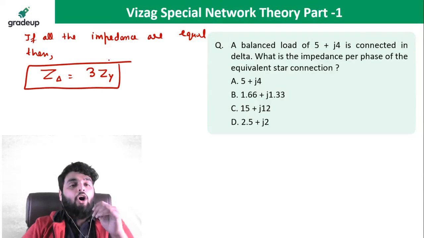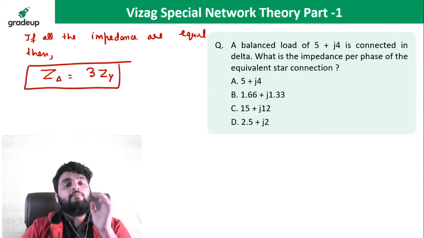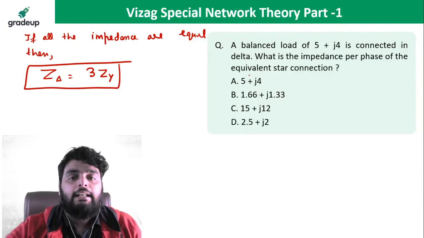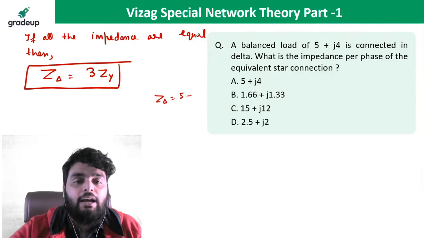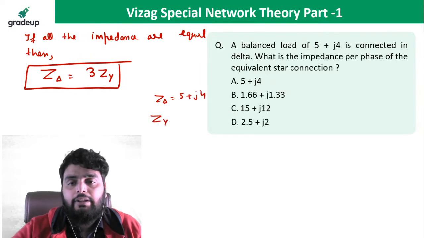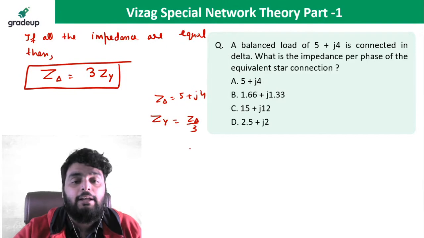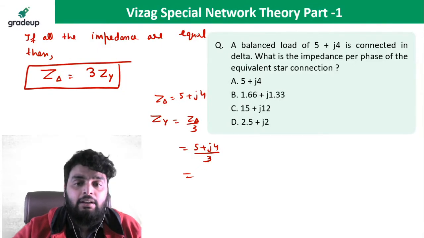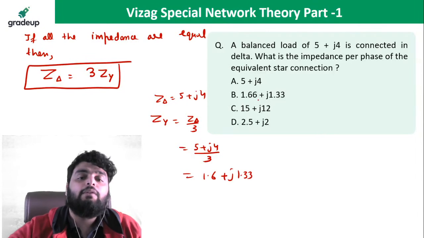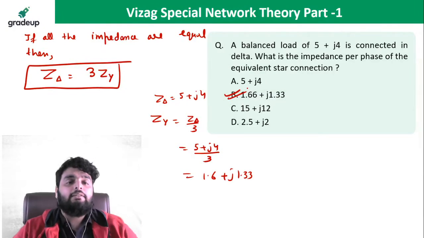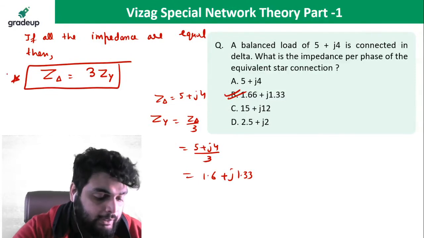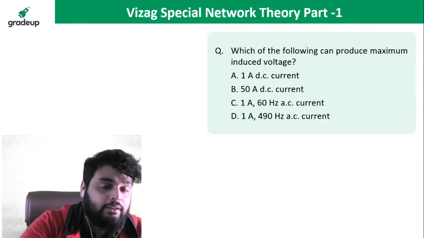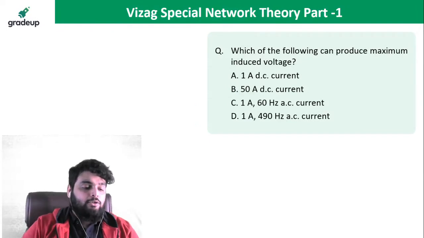Remember this point. If all the impedances are equal, then impedance of delta is equal to 3 times impedance of star. Now delta impedance is given as 5 plus J4. I need to find out star impedance. It will be delta divided by 3, so 5 plus J4 divided by 3. It comes out to be 5 divided by 3, so 1.6 something, plus J1.33. Option B. Correct? This concept you need to remember. Everyone is correct. Absolutely correct. Now next question.